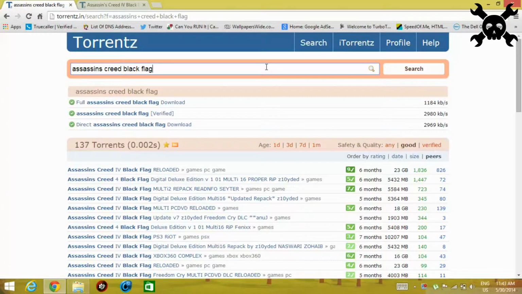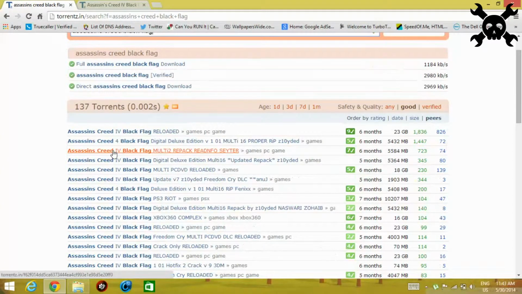For torrent downloading, there are millions of other sites, and you can choose the better one. I choose TorrentZ. Just type Assassin's Creed Black Flag in the search box and search. You can see there are lots of torrents named Assassin's Creed Black Flag.